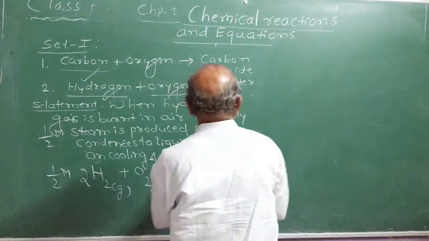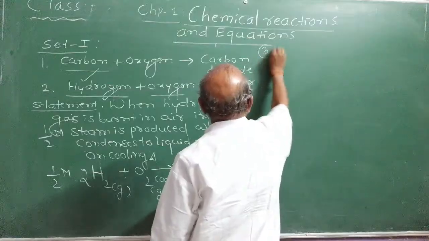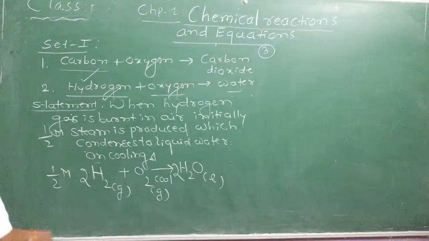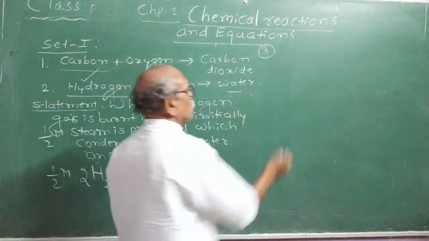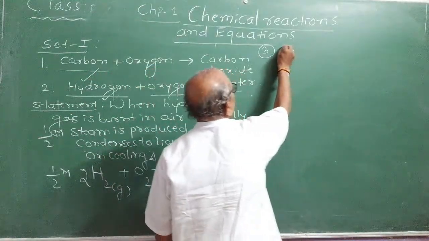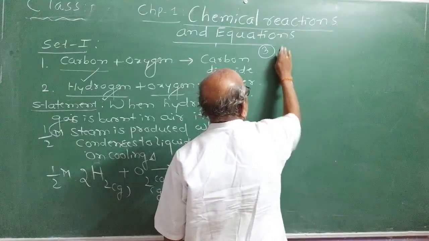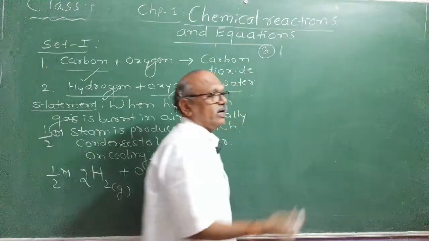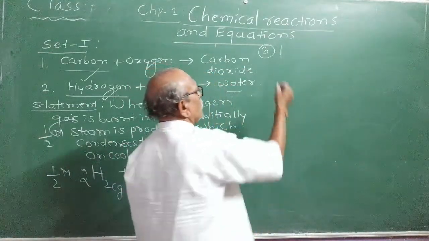Third reaction. I think I had given you formation of hydrogen chloride from hydrogen and chlorine. See, you have to mention the condition also. Statement: formation of HCl. How do you prepare hydrogen chloride starting from hydrogen and chlorine?